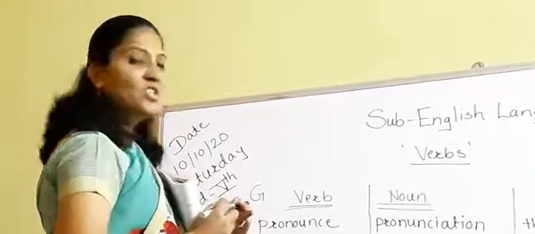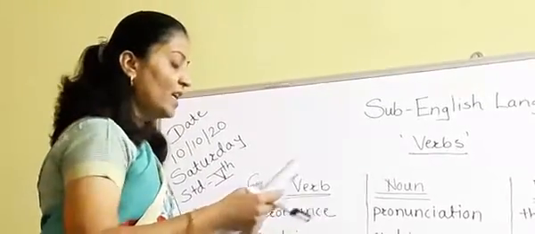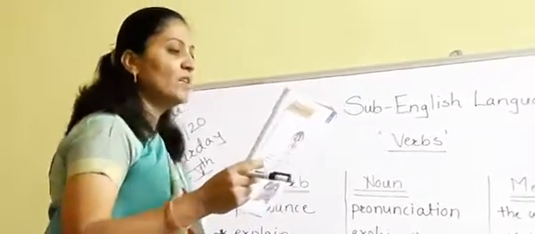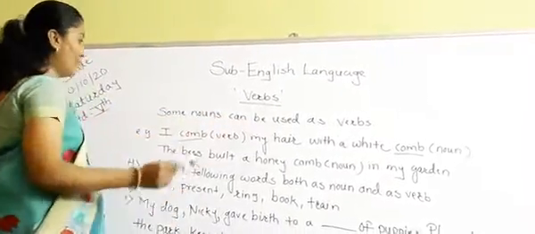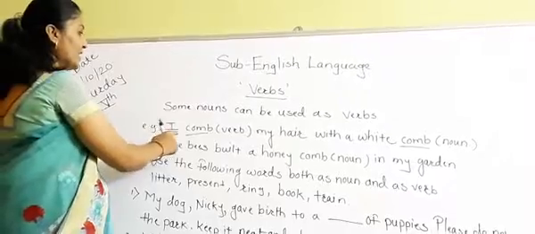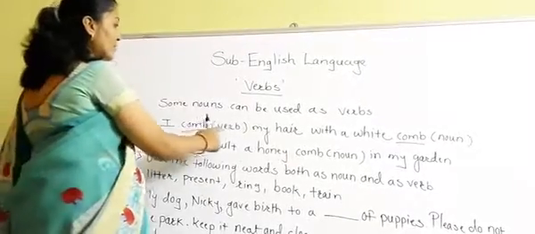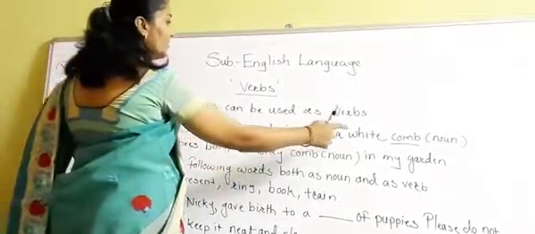Okay, so we have completed question number G, and the last one that we are going to do is question number H. See, some nouns can be used as verbs also. Now see, in this example, I comb my hair with a white comb.